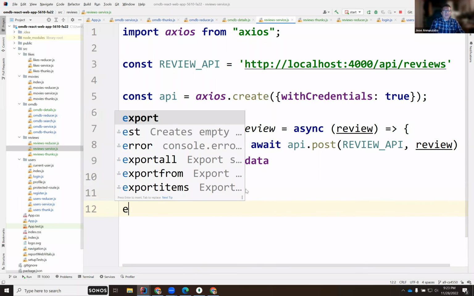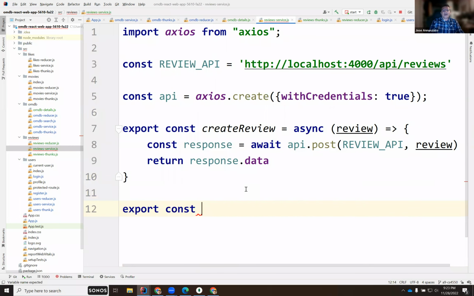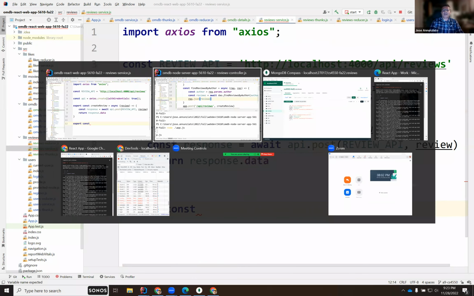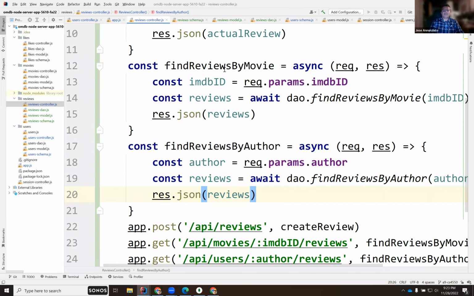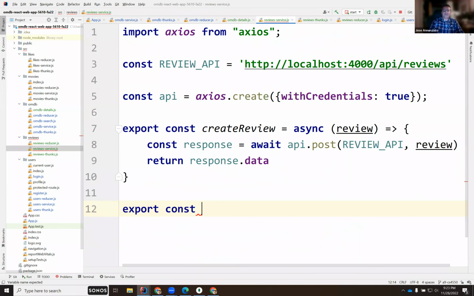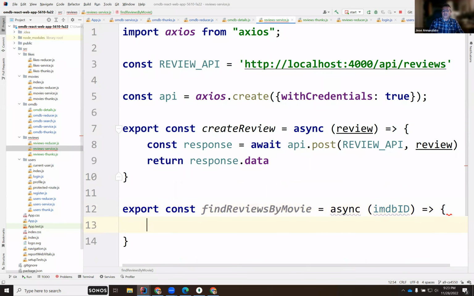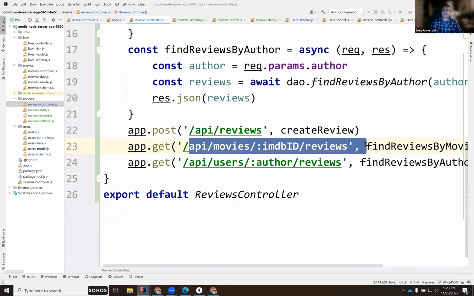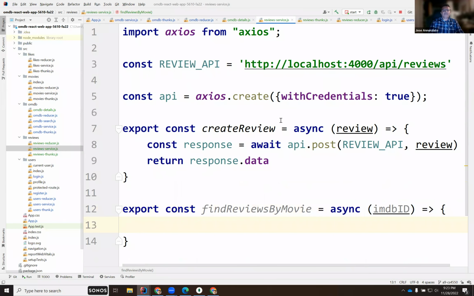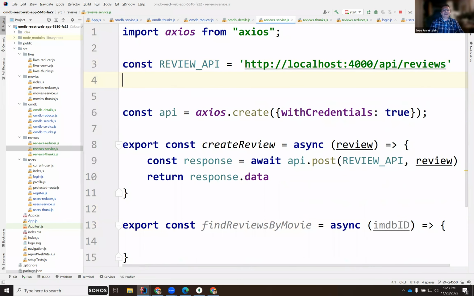So we say const. I'm going to use the same names that I used in the controller, again, to keep it straight in my head. So I need to create these two functions. This will be async. You'll pass me the IMDb ID as an argument, and I need to generate this URL. I need to generate this pattern here. This one's not going to work for me, so I'll create maybe another API.